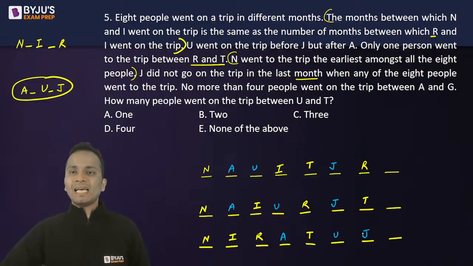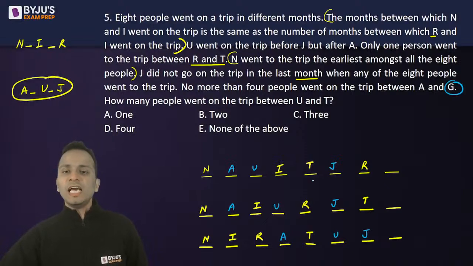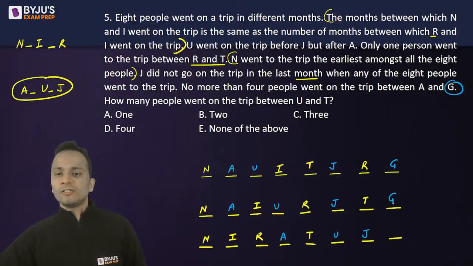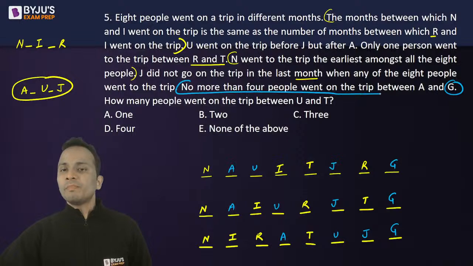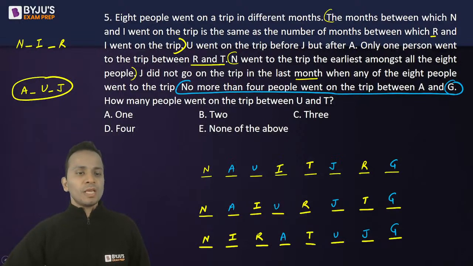Okay. अब last कौन बचा है? G बचा है. G has to come at the last. Okay. Now I'll check the last condition. No more than four people went on a trip between A and G. A और G के बीच में चार से ज्यादा नहीं होने चाहिए.